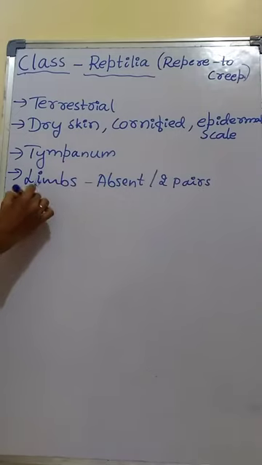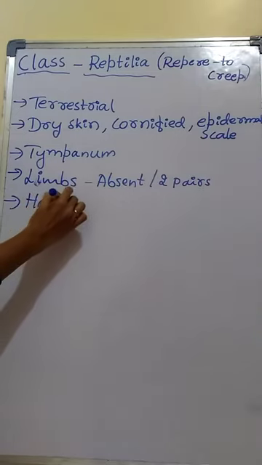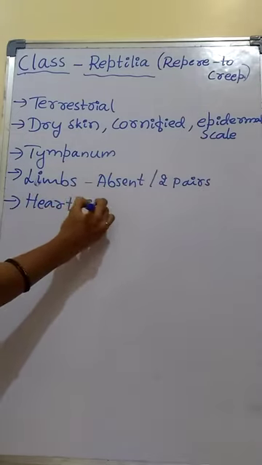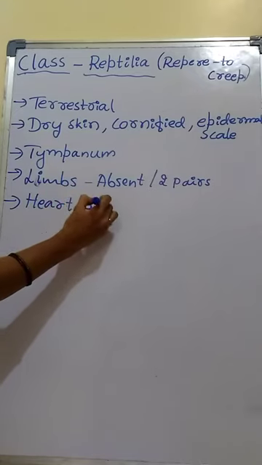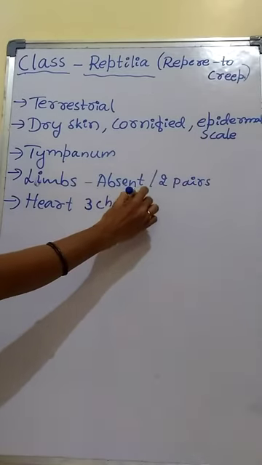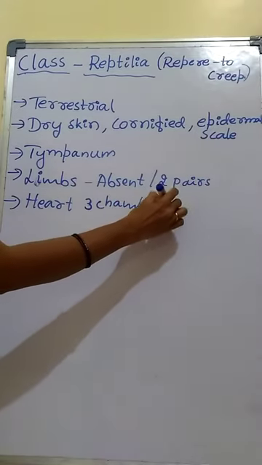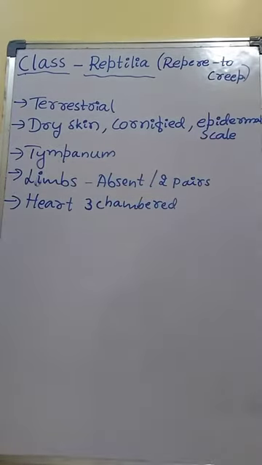Then the heart. The heart of Reptilia is usually three-chambered. In amphibia also, the heart is three-chambered. But the difference is, in crocodile the heart is four-chambered.